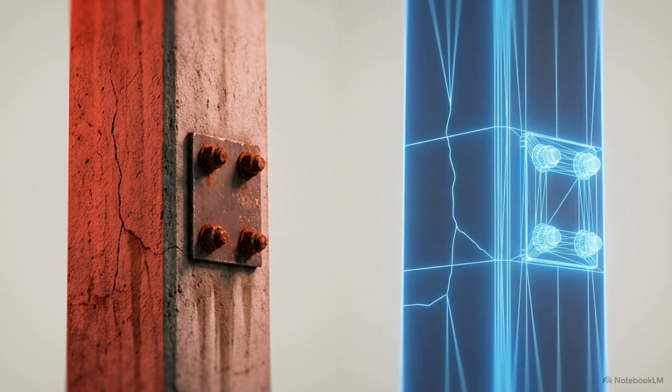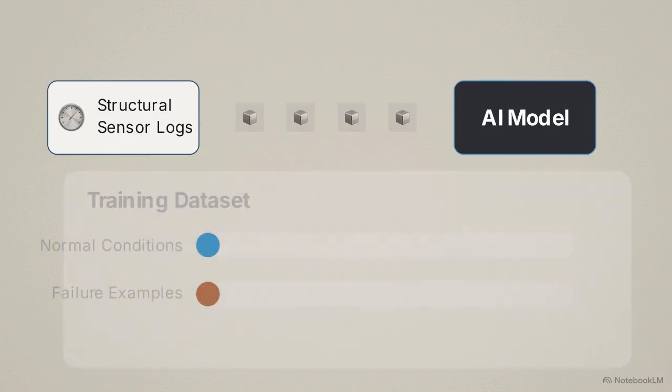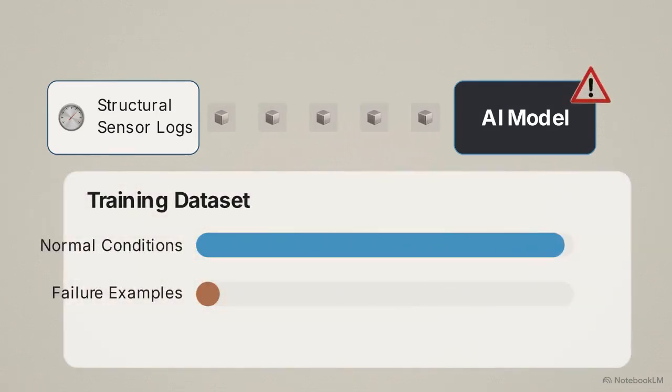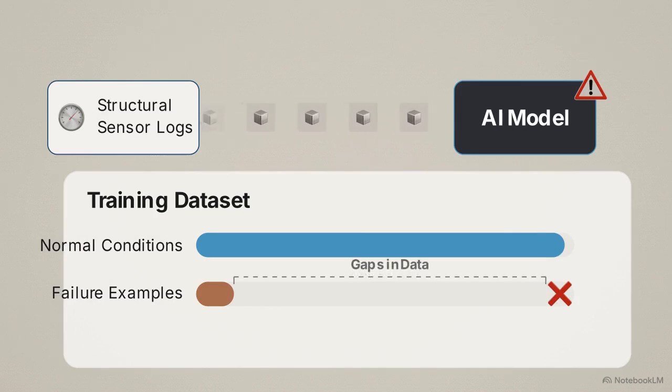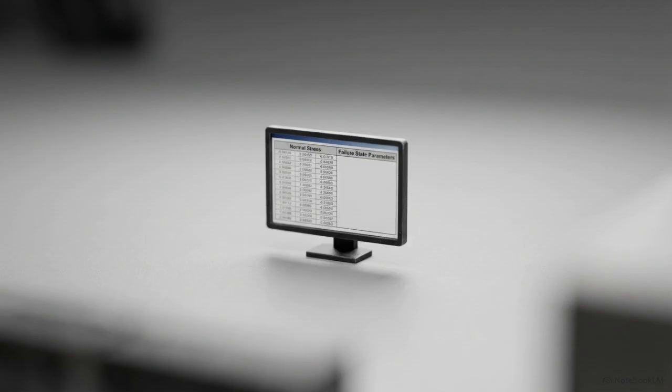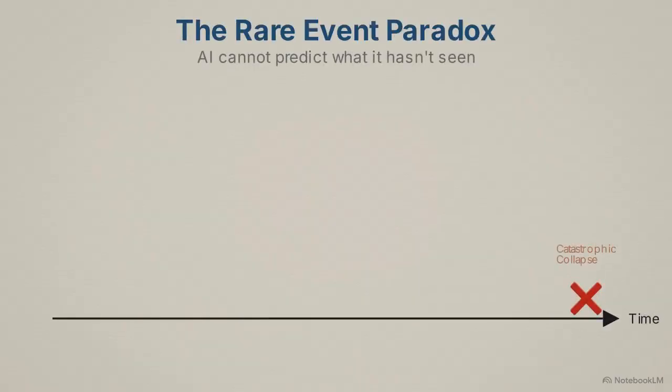To move from reactive maintenance to proactive anomaly detection, engineering firms are turning to artificial intelligence. But machine learning algorithms run into an immediate bottleneck. To recognize a pattern accurately, an algorithm requires a massive, balanced dataset of past examples. This creates a mathematical dead end known as the rare event paradox. Catastrophic structural failures are extremely infrequent.